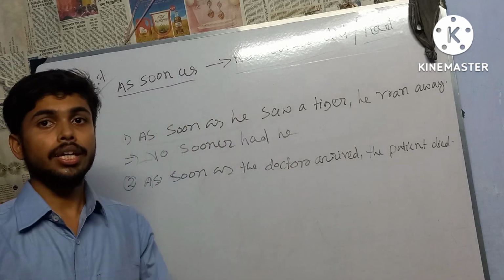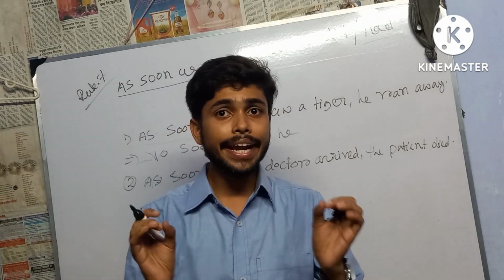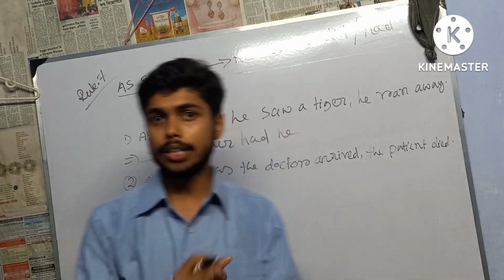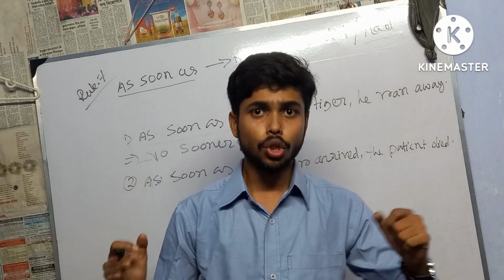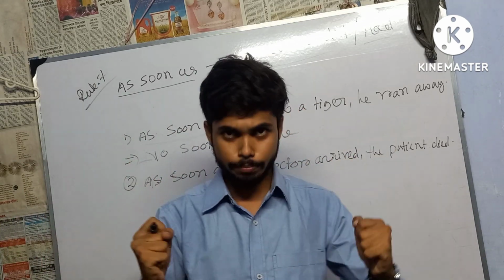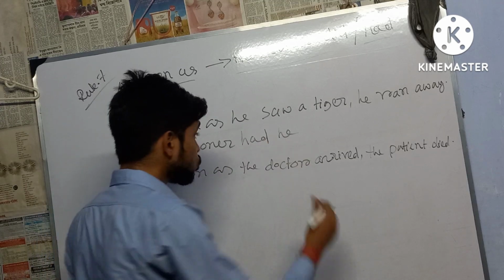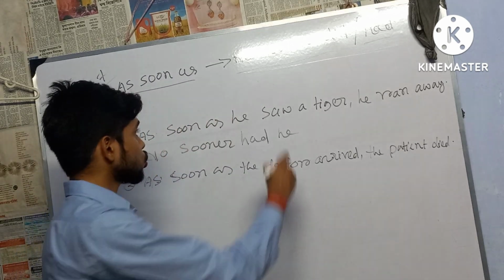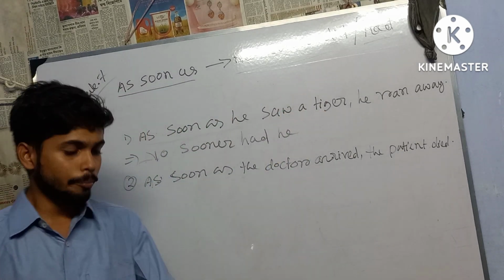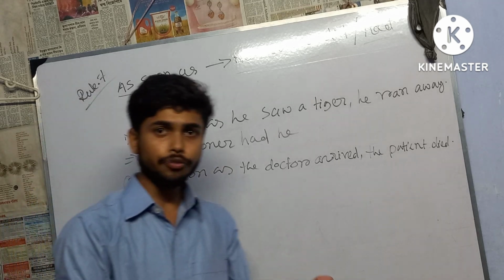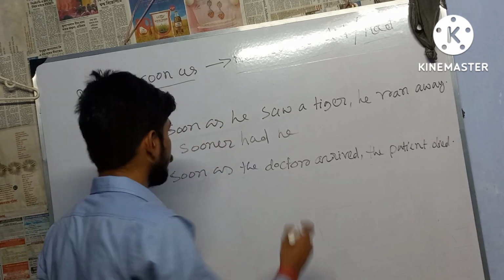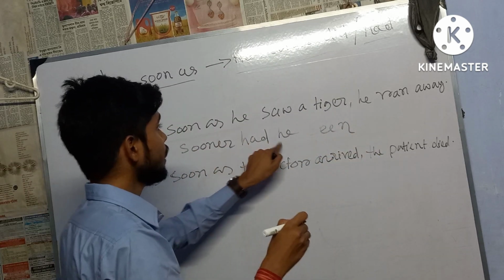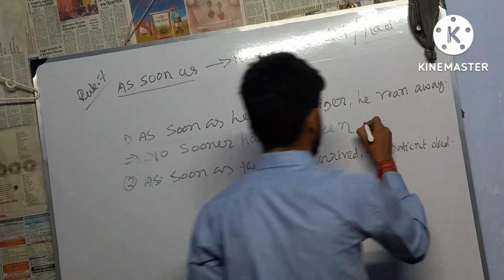And we all know that if we find any perfect tense, it may be present perfect, past perfect, or future perfect, the verb will always be the past participle. As we have found had, we'll change the verb into past participle form. Saw's past participle form is seen, because see is the present form, saw is the past form, and seen is the past participle form. So we write seen. So no sooner had he seen, then we write down a tiger.